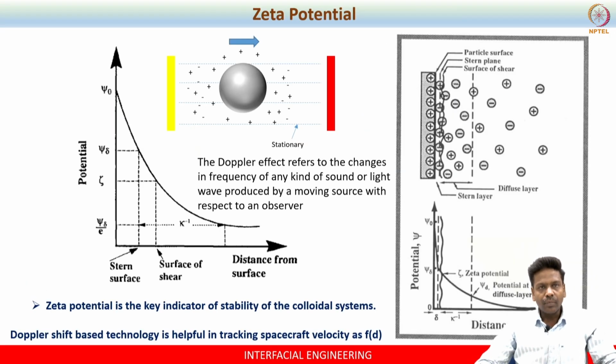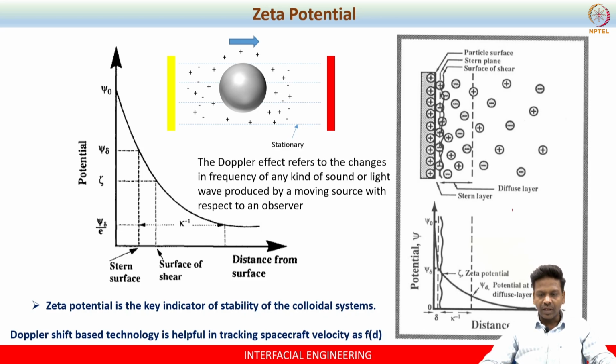Now why is it so important? How is this electrophoresis study, the movement of a charged particle under the influence of an electric field in the presence of electrolyte, important? That is exactly what we are going to look at in this slide. It is very important. We need to understand the Doppler shift, how we can measure or determine the electrophoretic mobility, and how this is useful in determining the zeta potential.